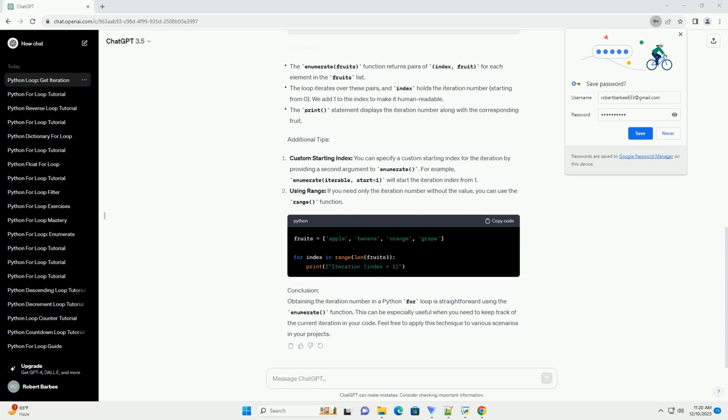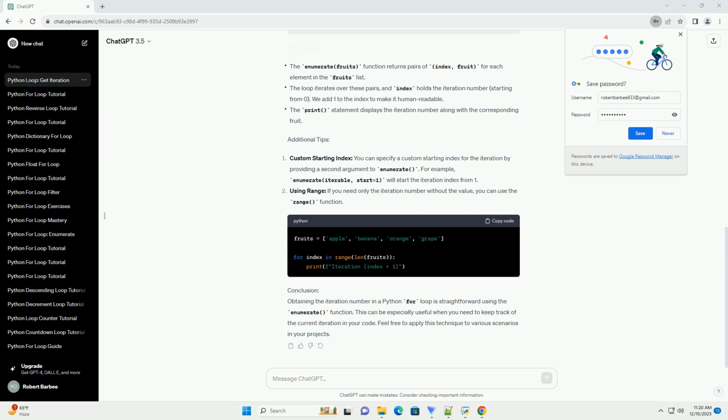To obtain the iteration number in a for loop, you can use the built-in enumerate function. The enumerate function returns both the index and the value of each element in the iterable. Syntax. Example. Let's go through a simple example using a list of fruits. We want to print the iteration number along with each fruit. Output. Explanation. Additional tips. Custom starting index.